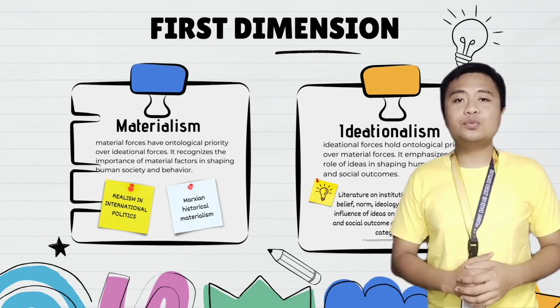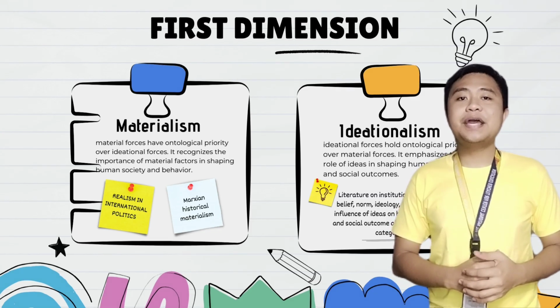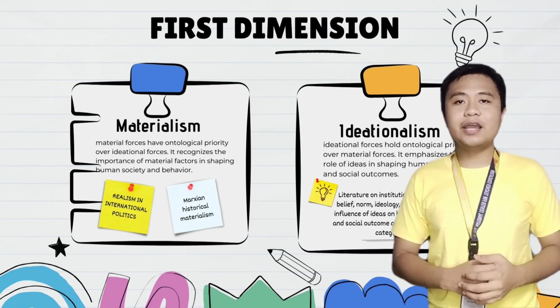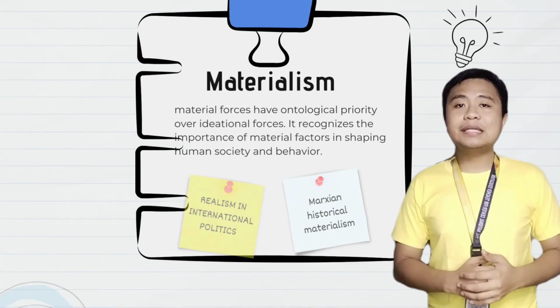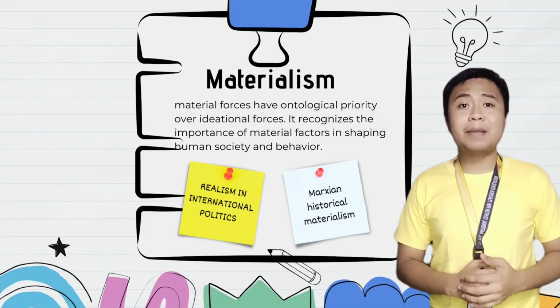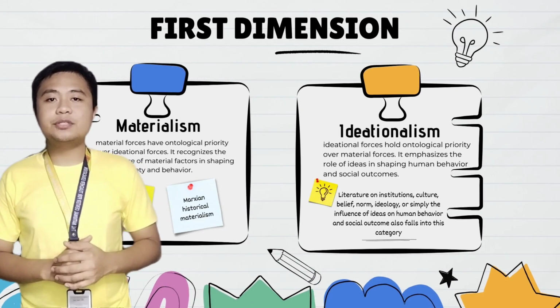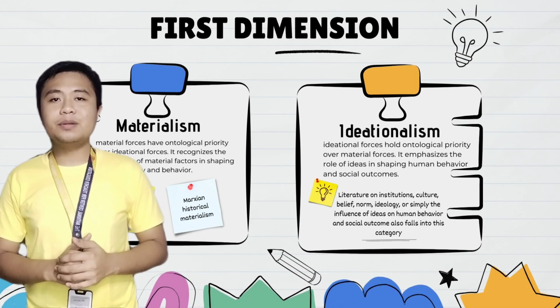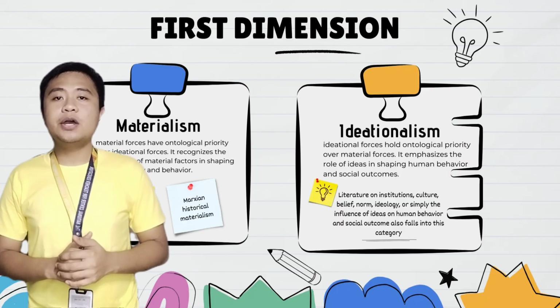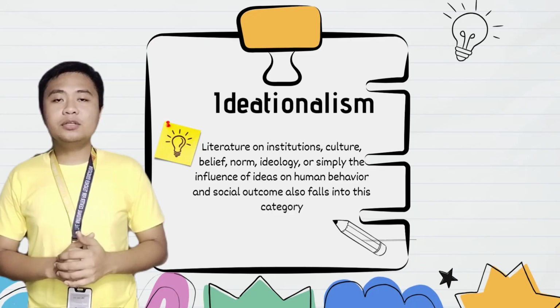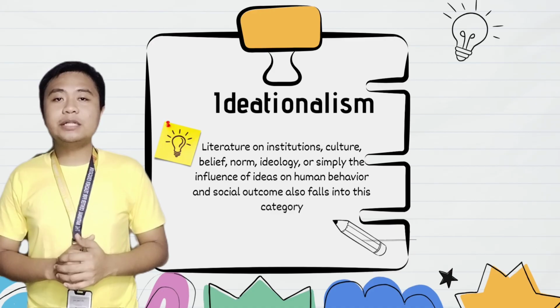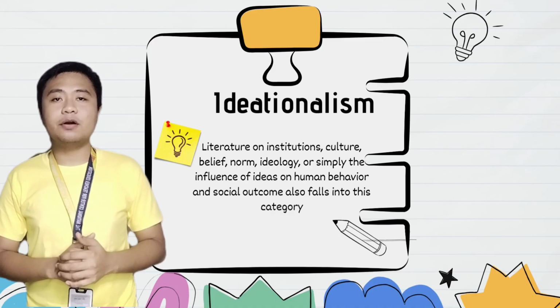Materialism refers to the belief that material forces have ontological priority over ideational forces. It includes realism in international politics and the Marxist historical approach. Ideationalism argues the role of ideas in shaping human behavior and social outcomes. Culture, belief, ideology, or simply the influence of ideas on human behavior and social outcome also fall in this category.